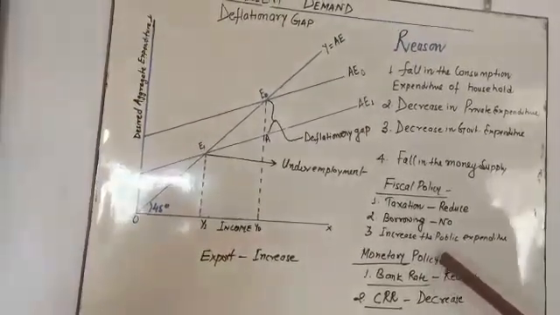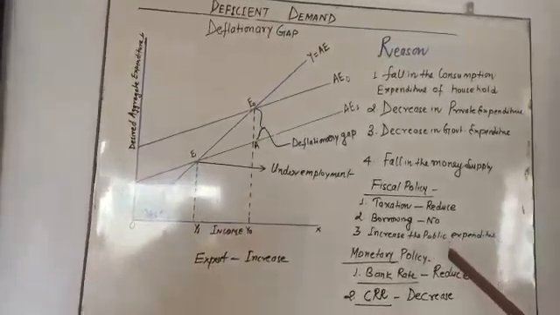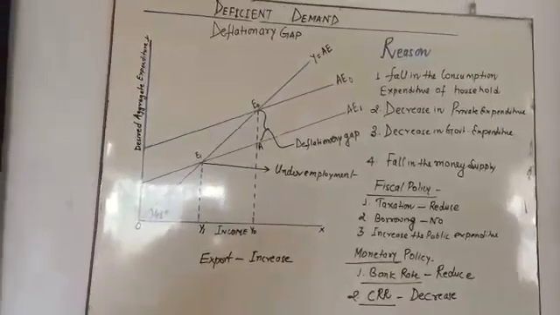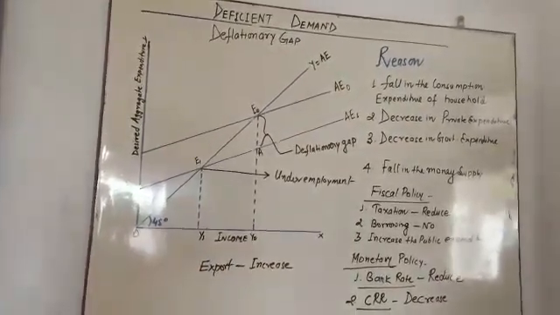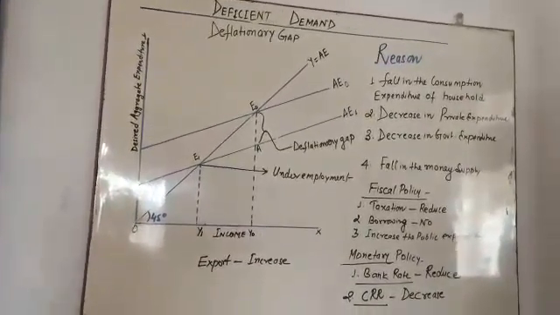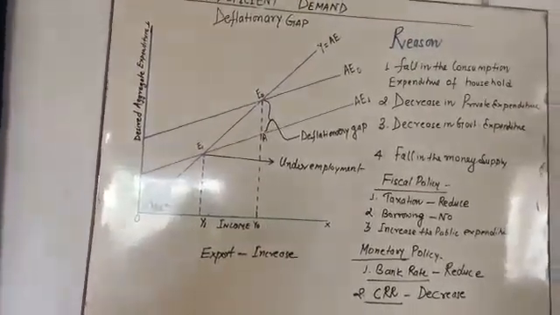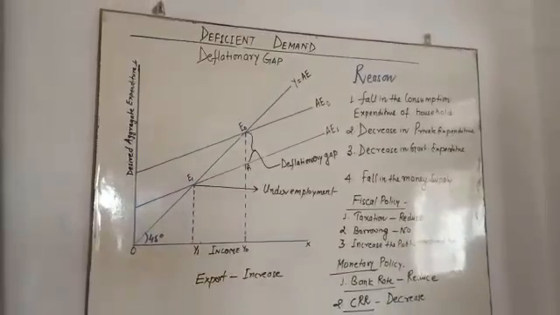Monetary policy, this policy is taken by whom? RBI, the central bank of our country. So the bank rate is going to be reduced. Why? Because at this time the government wants to create more consumption, so they direct the central bank to reduce the bank rate, so that commercial banks can provide loans at a low rate of interest.